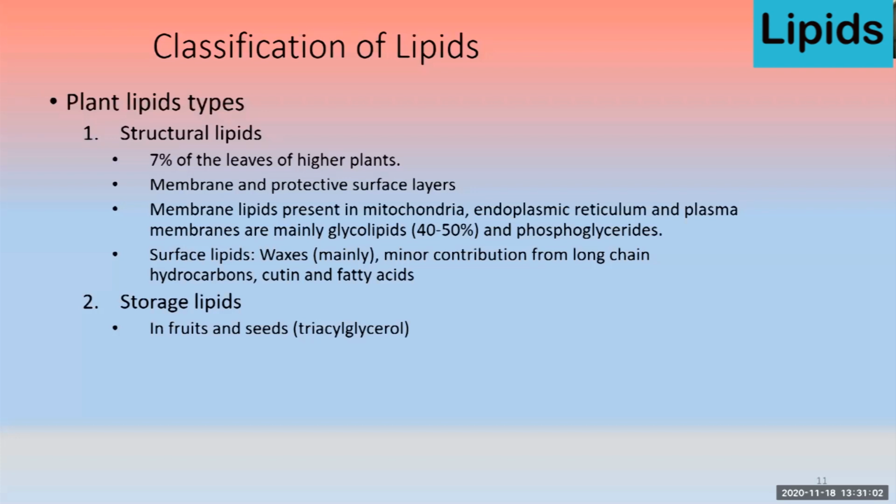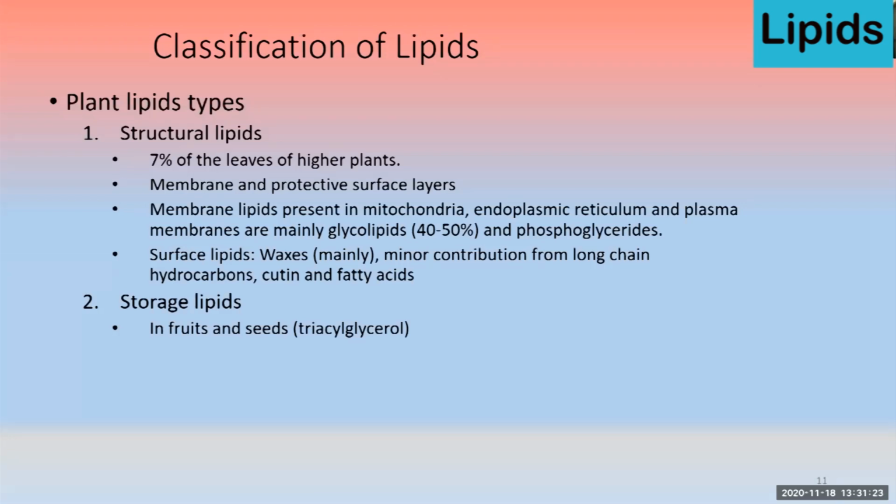Whereas the surface lipids like the wax, there is a minor contribution from the long chain hydrocarbons, cutin and fatty acids. Cutin is a type of wax, and they are the main component of the plant cuticles and cover the aerial surface of the plant.